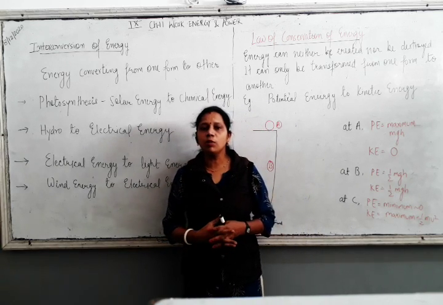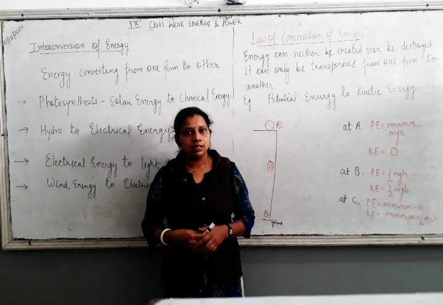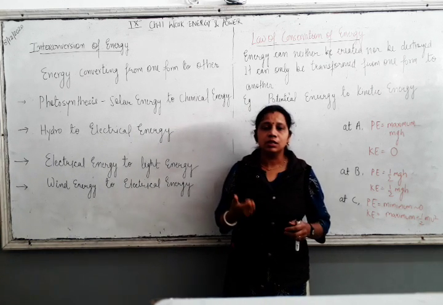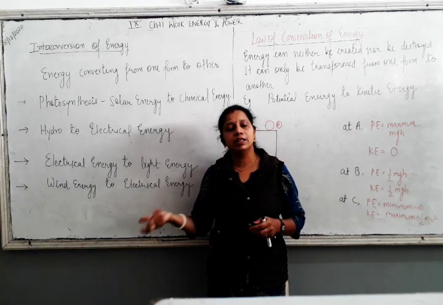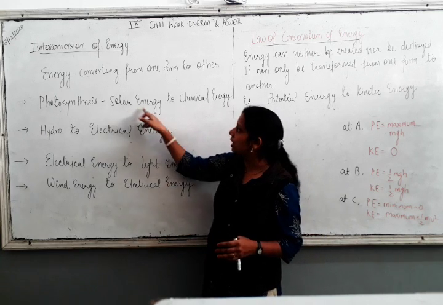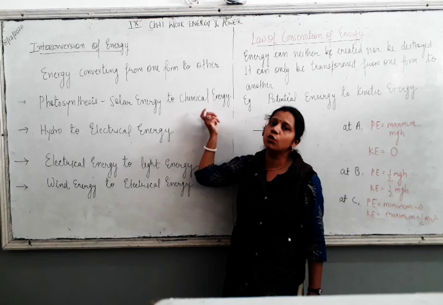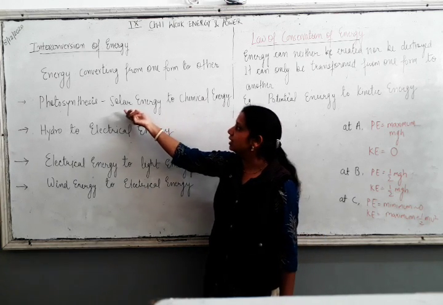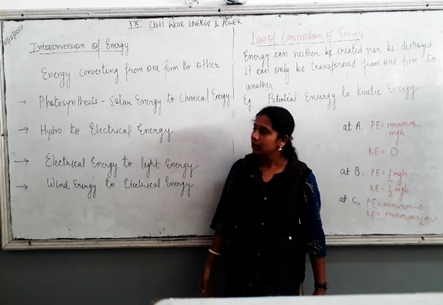Very simple, common example is photosynthesis. In the process of photosynthesis, leaves of plants use solar energy, carbon dioxide, and water to form their food, that is glucose. So in this process, there is conversion of solar energy to chemical energy. Chemical energy, that means in the form of glucose they store, and they convert this sun energy in the presence of carbon dioxide and water.